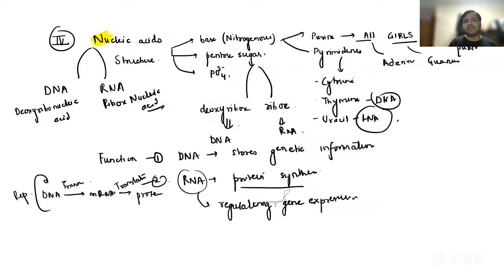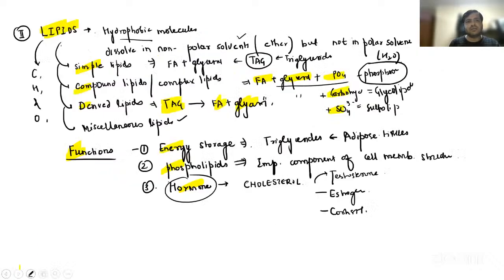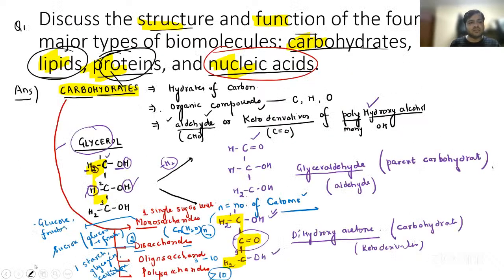And the nucleic acids. So basically you have to tell the structure, the base, the pentose sugar, and phosphate, or even you can draw that structure, but it will be very time consuming. So just try to mention it in the form of a flowchart that I have drawn. Okay, just try to mention like this and just try to mention the function. Try to give broad headings over there and try to highlight the important keywords, right? So that is again a very useful tip that you can follow for this particular answer that is of 10 marks, right? So this question is done.